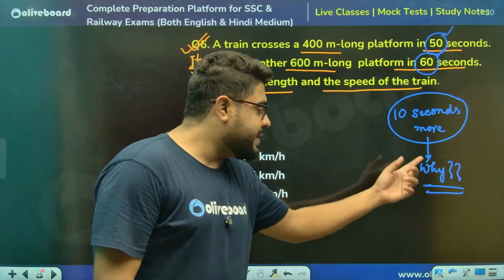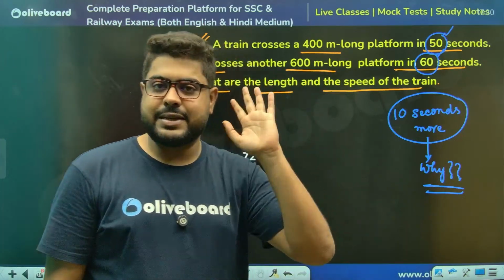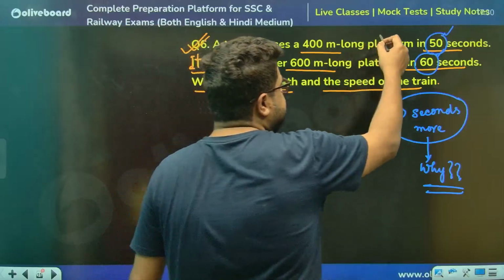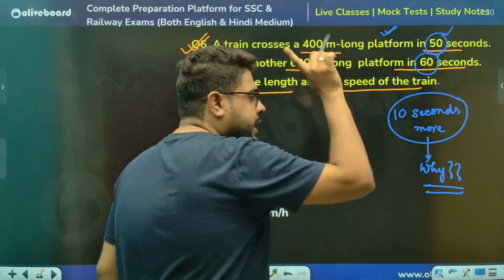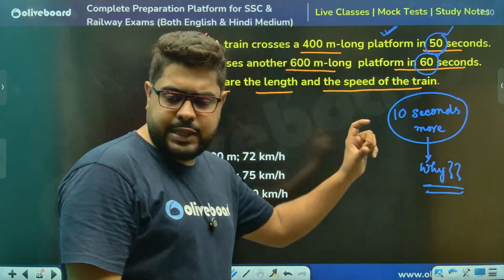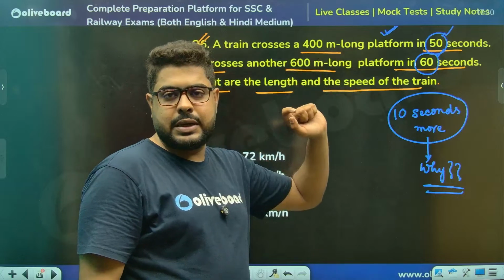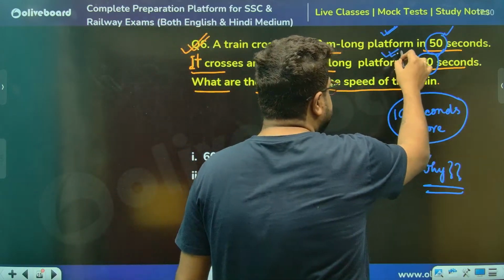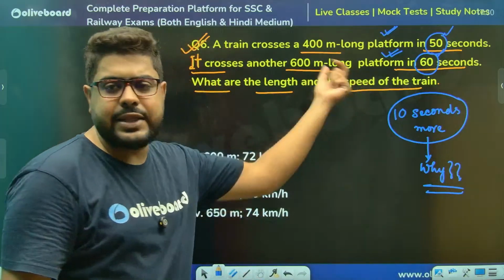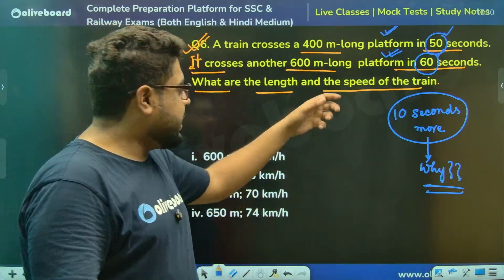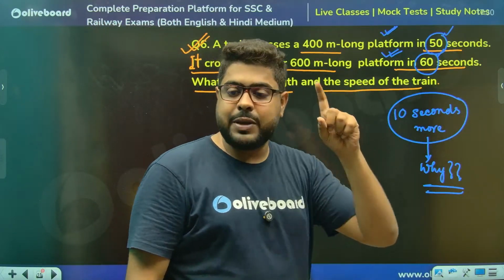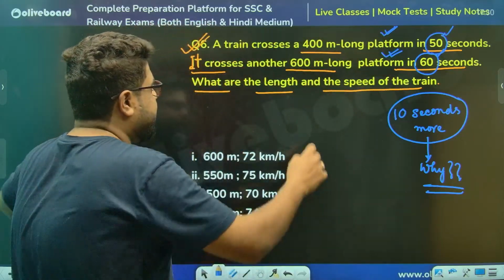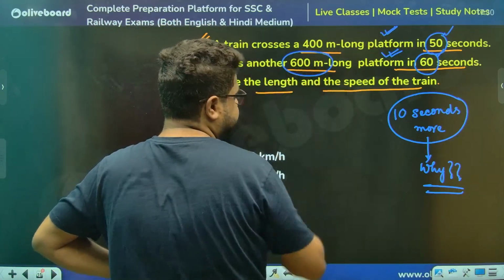Ask yourself the question why. Please understand. When the train is crossing the first platform, the train is crossing its own length plus the length of the platform. When the train is crossing the second platform, then also the train is crossing its own length plus the length of the platform. So why this 10 seconds extra? Because the second platform is longer in length, sir.